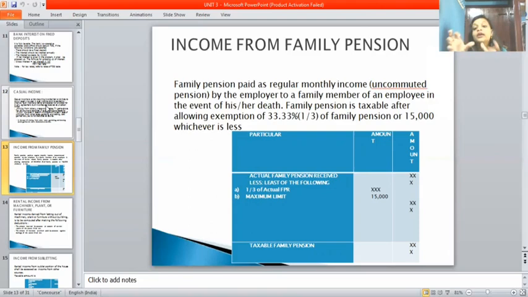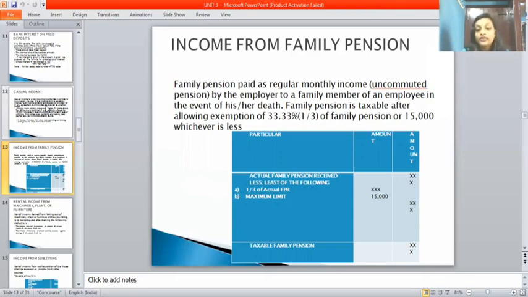How much you will write, that you will write in the amount column. And the next one is the maximum limit, which is 15,000. So whichever is less, you should write, not minus. That is, between the actual family pension received and the maximum limit, whichever is less, you should write in the right column amount.